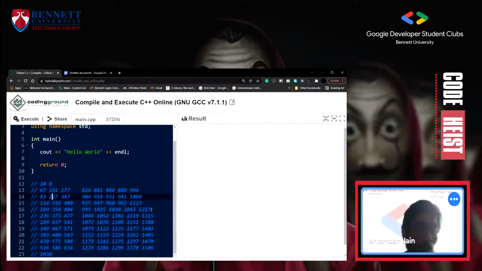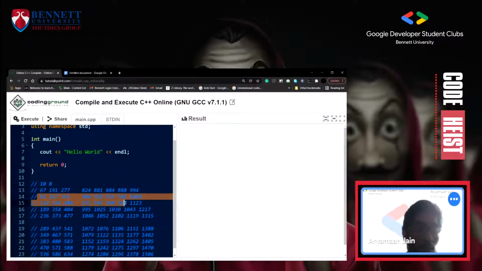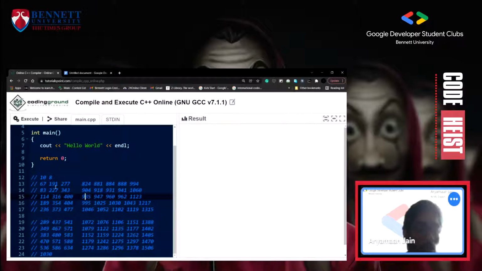Because we know the element is smaller than this, we will be checking this small part twice, because it will be included on this side also and on this side also. It doesn't matter. We are dividing into two parts, into half.